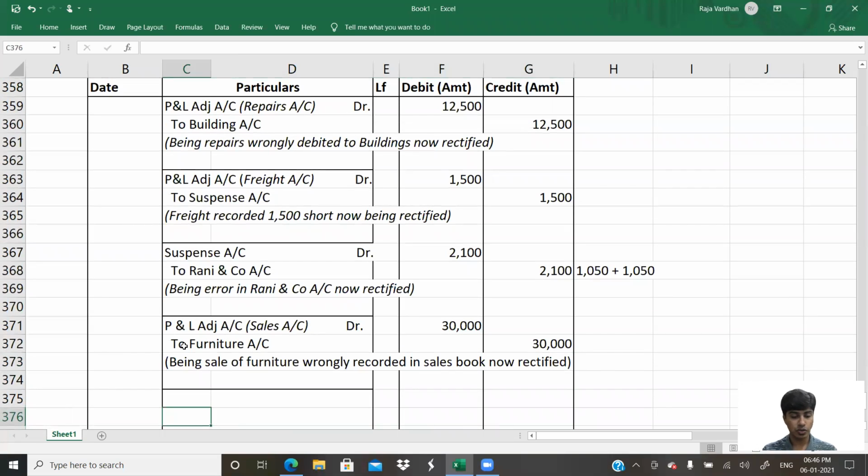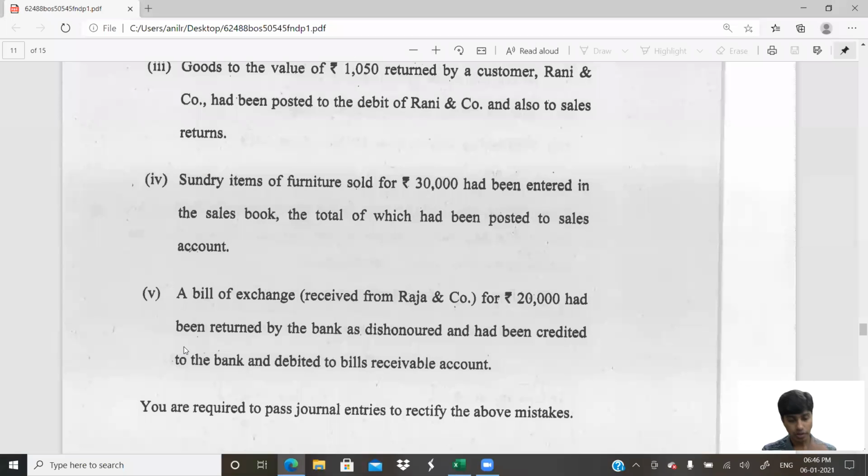Okay. Now, come on. Let's go to the next one. So we're done with this. The last one is that we have. So the last one is with regard to which one? Bills of exchange received from Raja and Company 20,000 had been returned by bank as dishonored. Okay. Had been credited to the bank and debited to bills receivable.